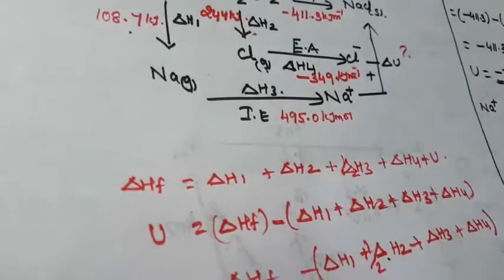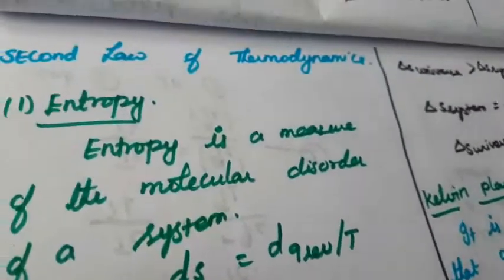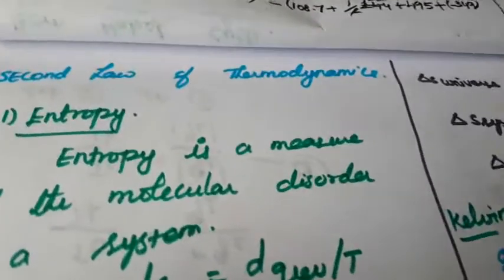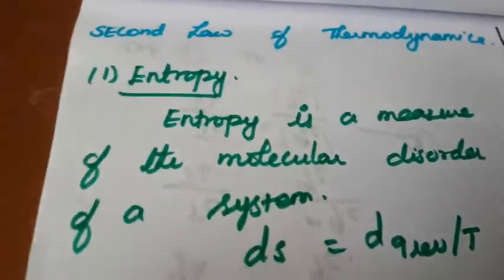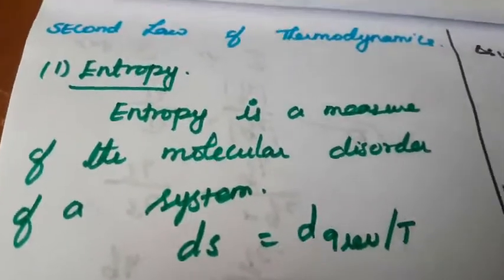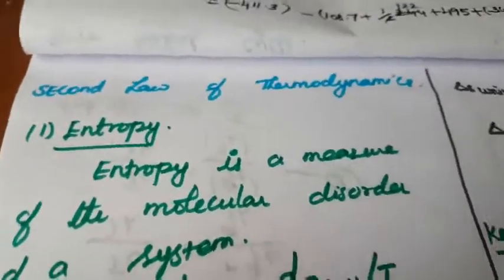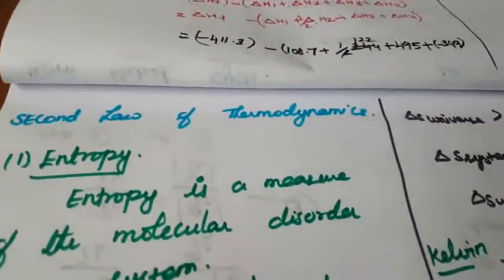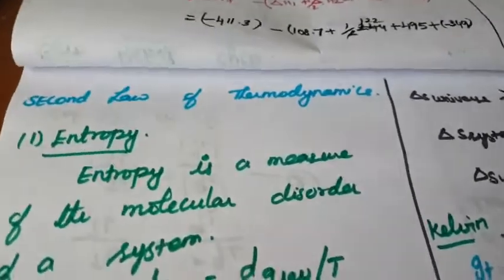Next we are going to see the second law of thermodynamics. What is the first law of thermodynamics? The first law of thermodynamics is called the law of conservation of energy. Why was the second law of thermodynamics developed? In the first law, the law of conservation of energy, energy is neither created nor destroyed.